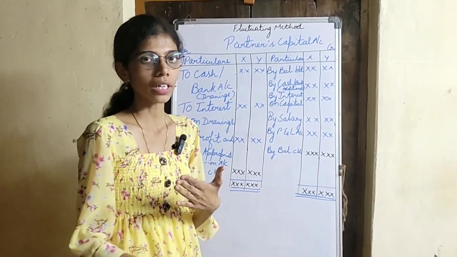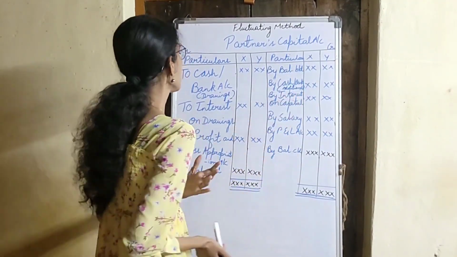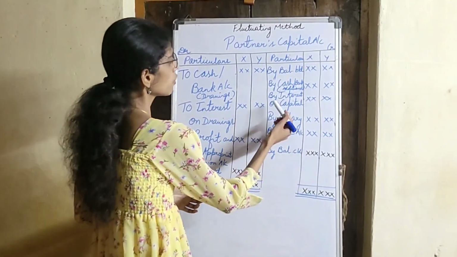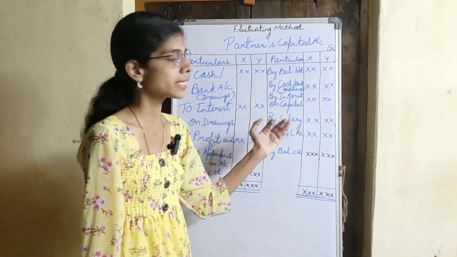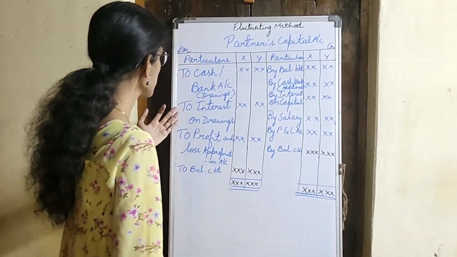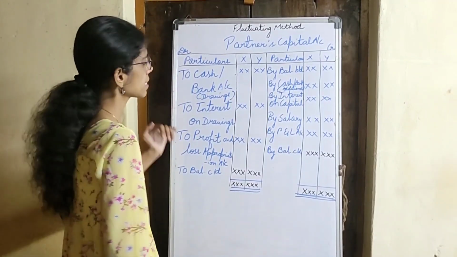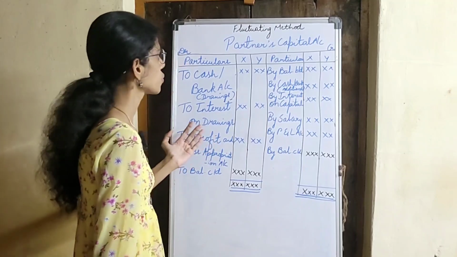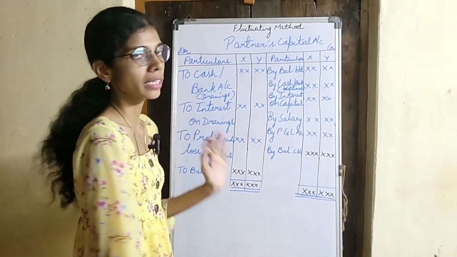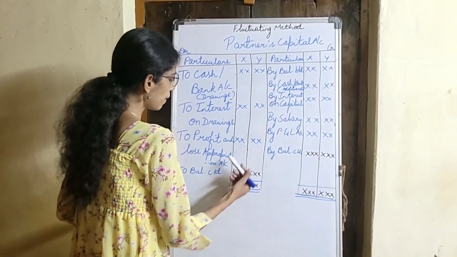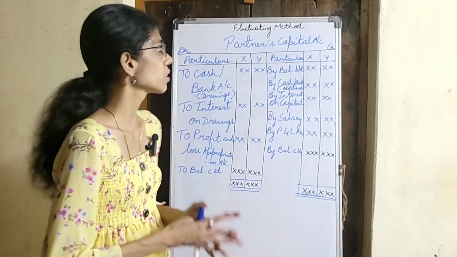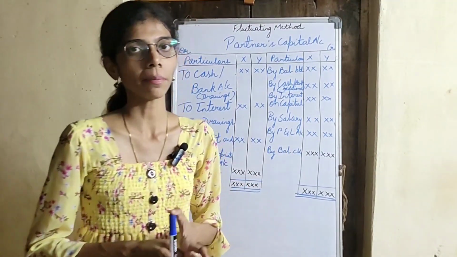Next, if there is an additional capital introduced, it will be shown on the credit side, and if a withdrawal is made, it will be shown on the debit side. Then there will be interest on capital which will be shown on the credit side, and if there is salary given to the partners, it will be shown on the credit side, and the interest on drawings will be shown on the debit side. And if there is a profit, it will be shown on the credit side, and if there is a loss, it will be shown on the debit side. Then you have to close the account and the balancing figure will be on the debit side, that is balance carried down. So this is the account which will be prepared under the fluctuating method.